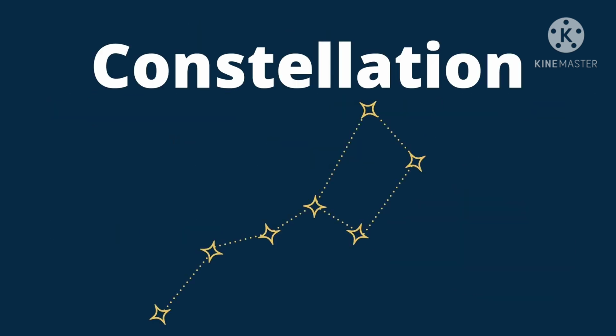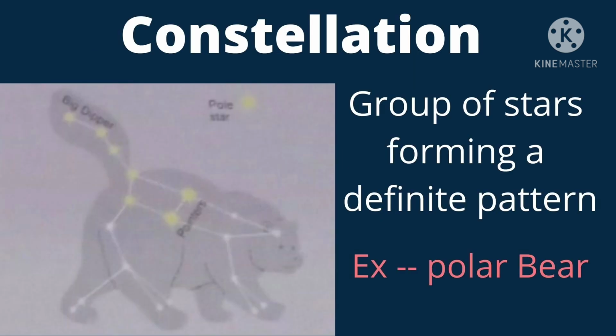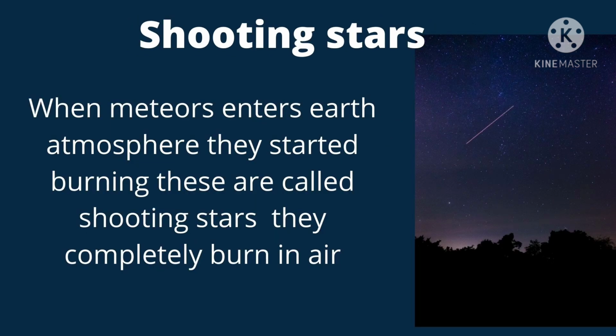Now in the night when we see the sky, there are a lot of stars. When we observe them, we find that they form a group or pattern of stars. So a group of stars forming a definite pattern like a polar bear, etc., is termed as a constellation. Sometimes some objects when revolving around the universe fall under the gravity of the earth.